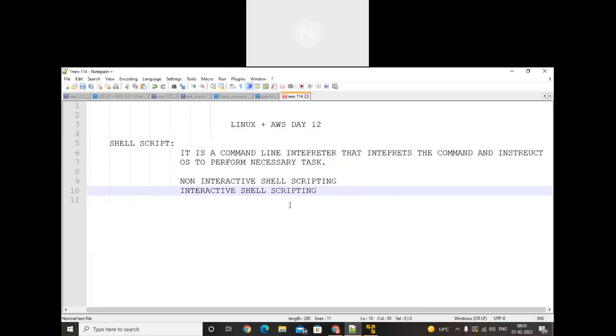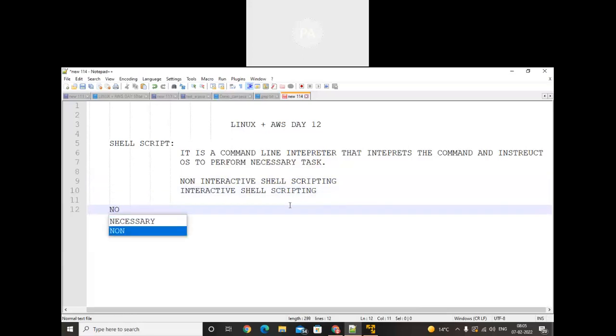These are the two options we're going to discuss today itself. First of all, we'll discuss non-interactive, and later on, interactive.